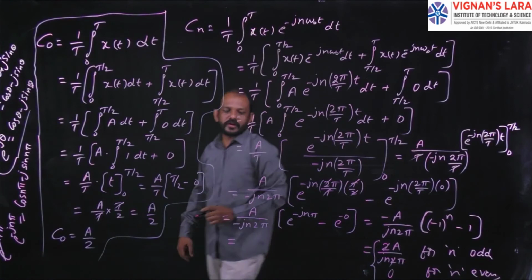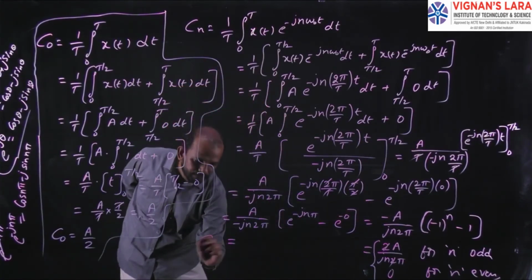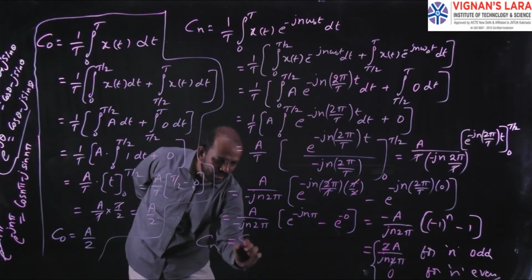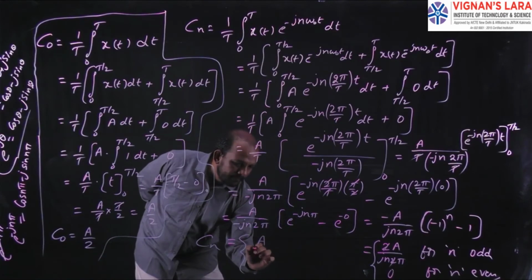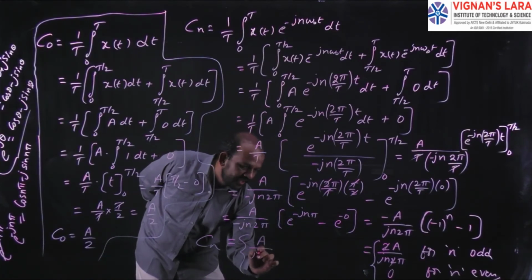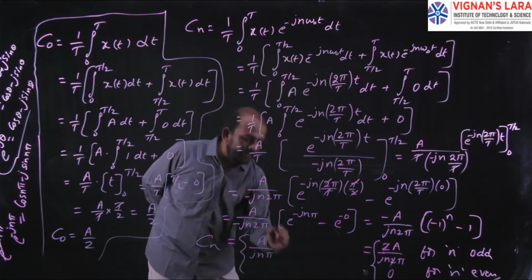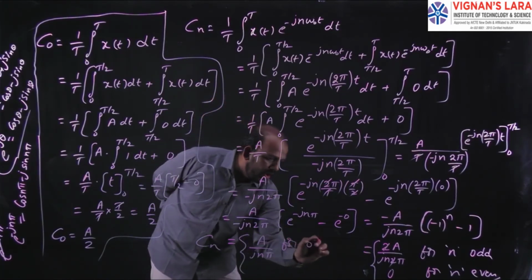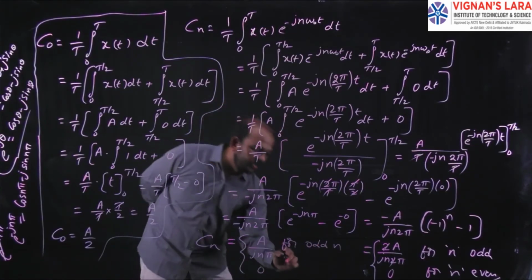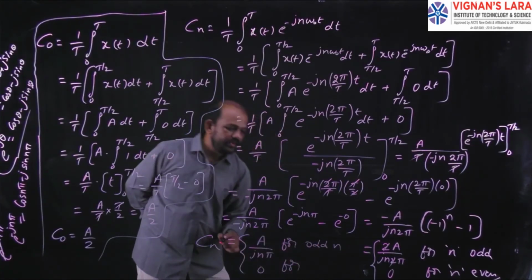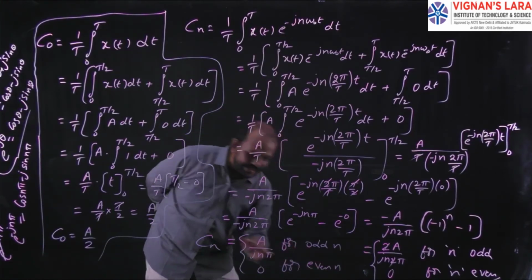Finally, I can write the value of Cn. Cn will be equal to a by j n pi for odd n, and the value of Cn will be equal to 0 for even n.